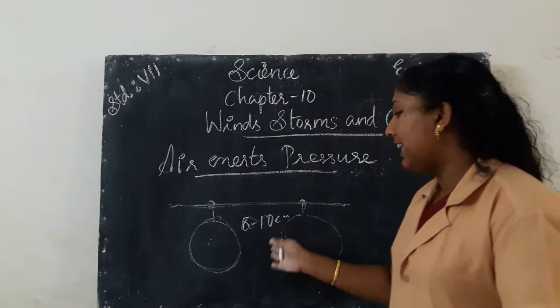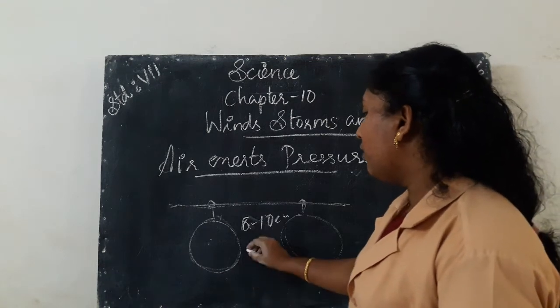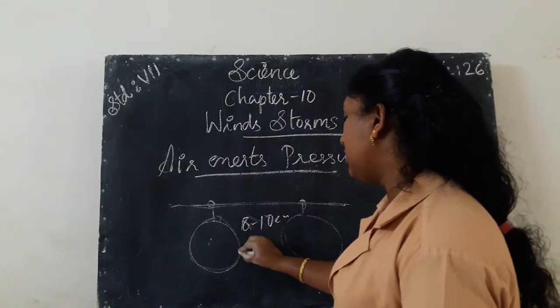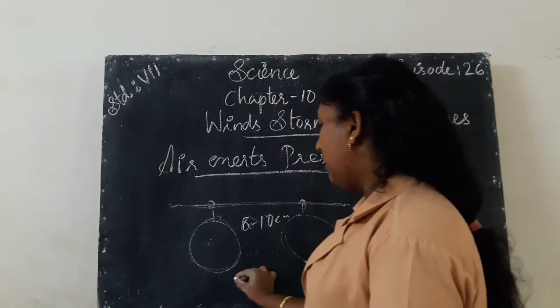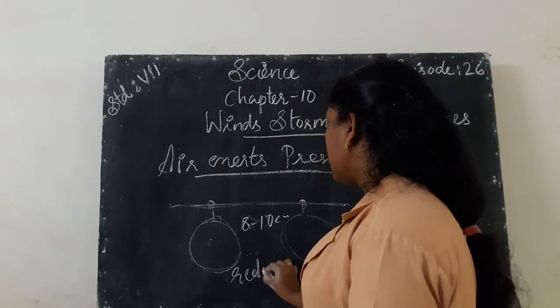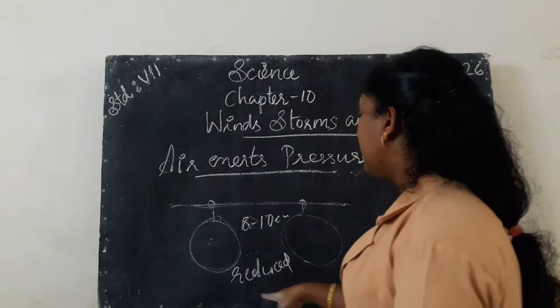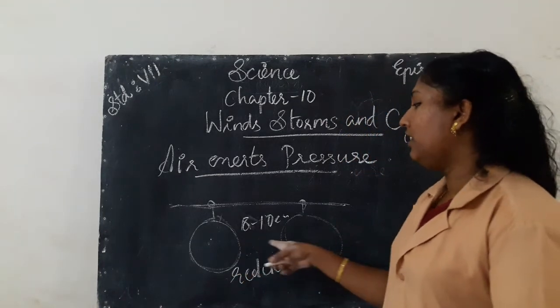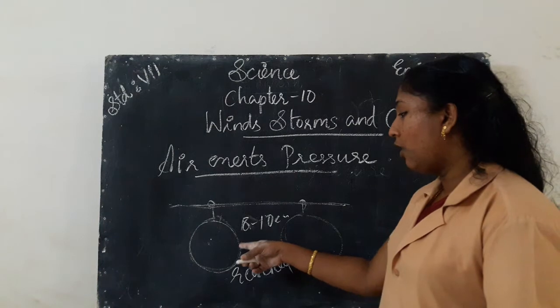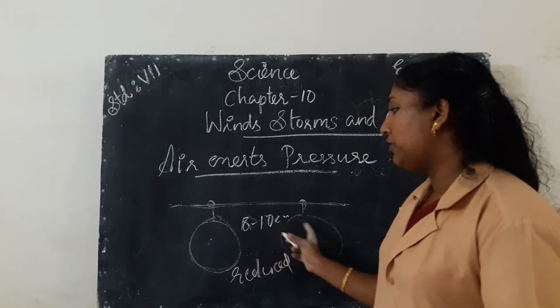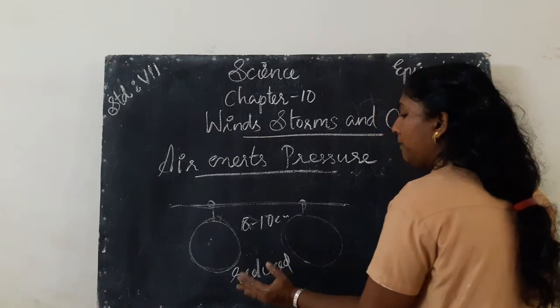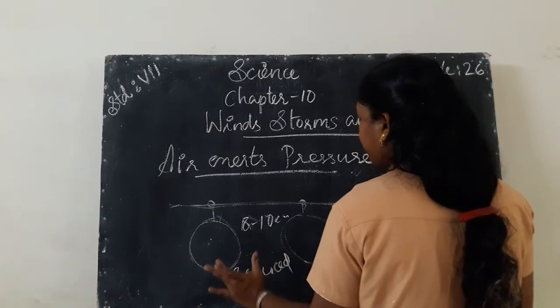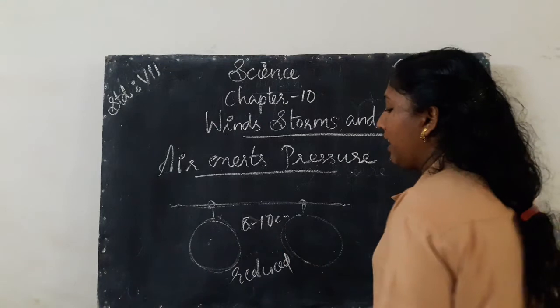We know that the air pressure present between the two balloons is reduced or decreased. There is low pressure in the space between the two balloons. Then if we blow air into the space between the two balloons, what happens?